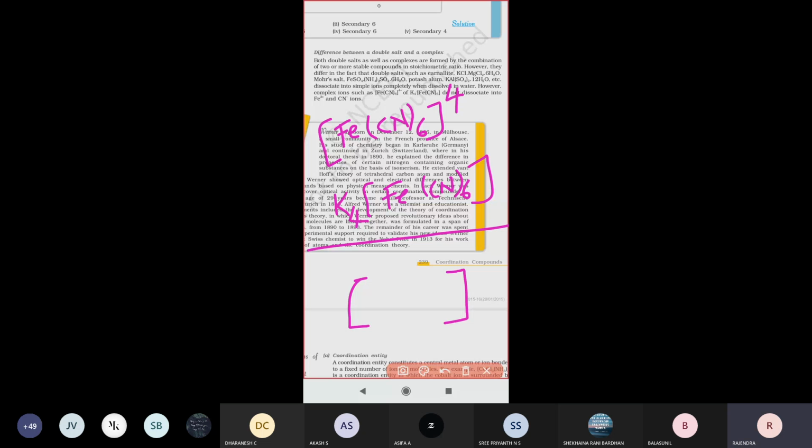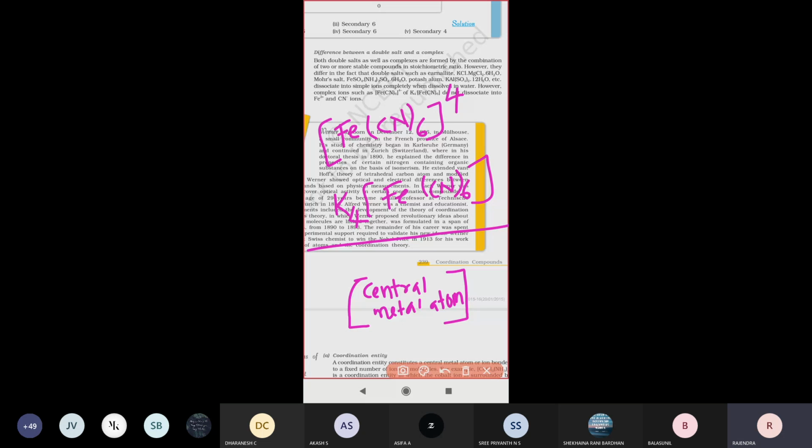Inside the square bracket, one component is the central metal atom. Along with the central metal atom there are ligands, which are other groups.